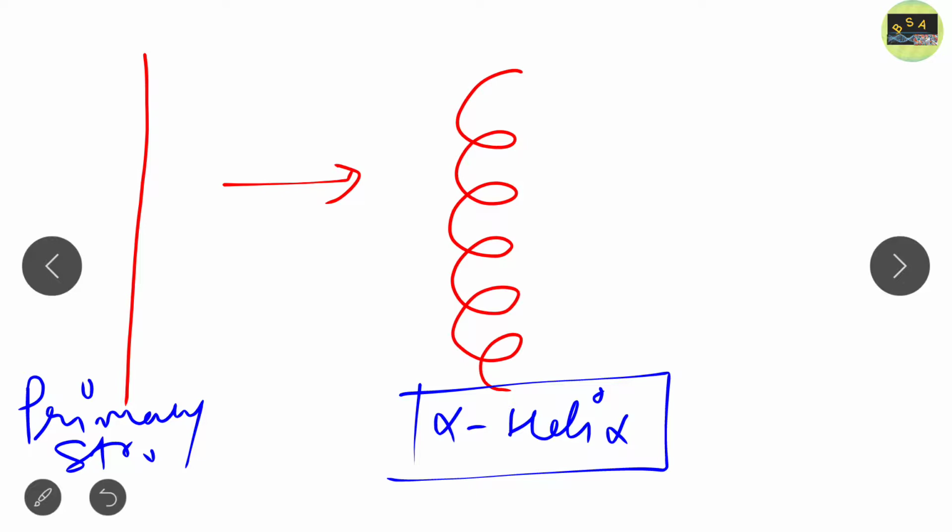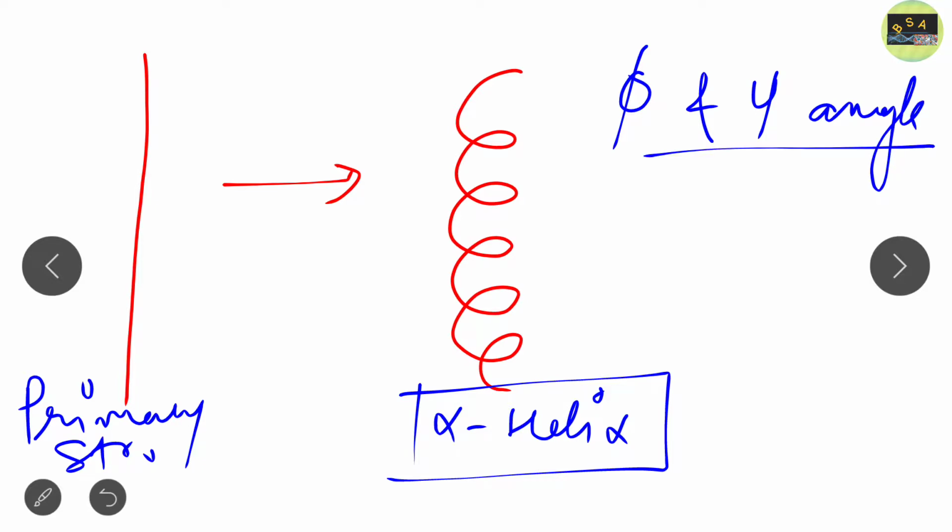This fold is possible due to the phi and psi angles present in amino acids. Due to the phi and psi angles present in the amino acids of the primary structure of protein, it can easily fold into an alpha helix, the secondary structure of protein.